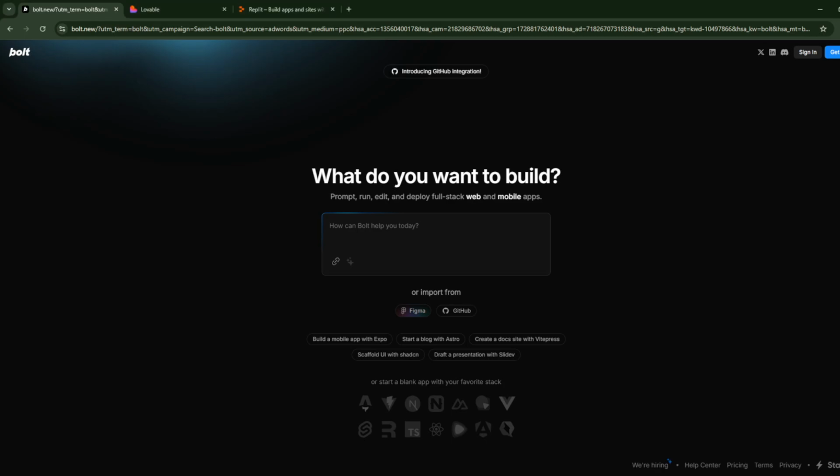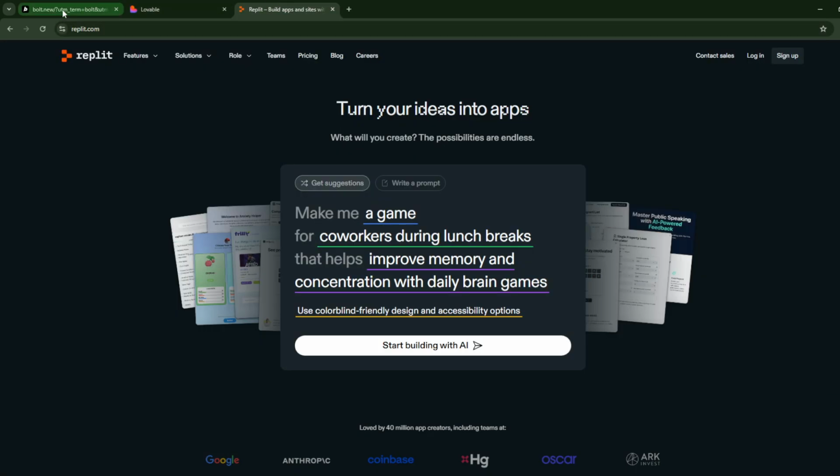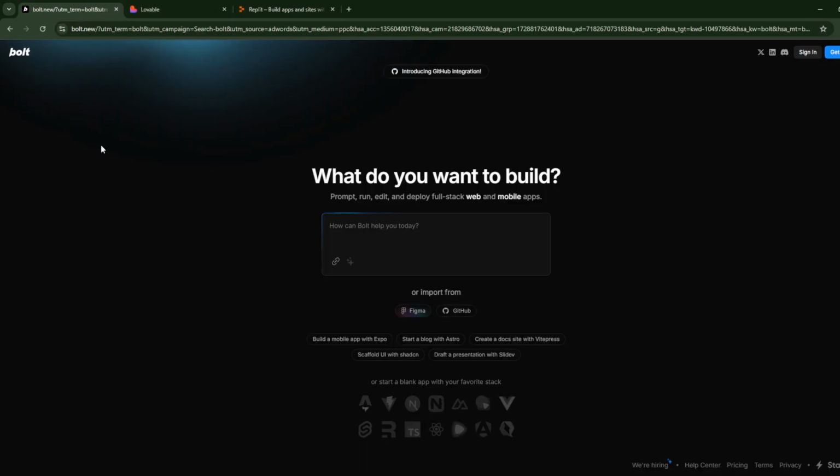Hello everyone, so in this video, we're going to be comparing bolt.new versus Lovable versus Replit. So if you don't know what these three are, bolt.new is an AI-powered, browser-based platform developed by StackBlitz that enables users to build full-stack web and mobile applications using natural language prompts. It offers real-time code generation, editing, and deployment without the need for a local setup.